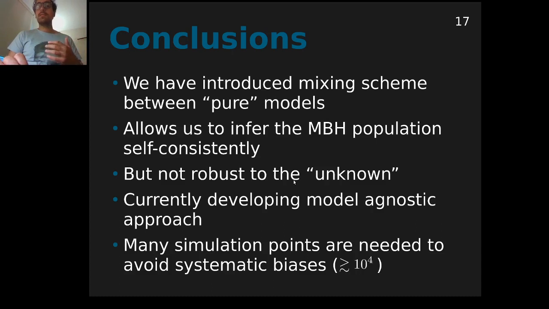But since this will most likely not be the case, we are currently working on a model-agnostic approach where the population of massive black holes would be controlled by physically meaningful hyperparameters such as the initial mass distribution or the time delay between dark matter halo mergers and massive black hole binary mergers. This is work currently ongoing.